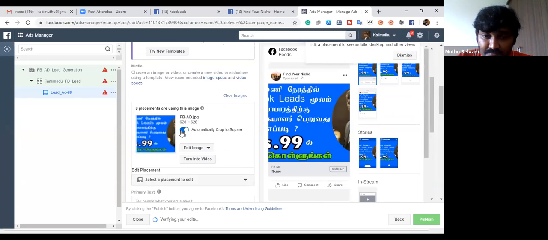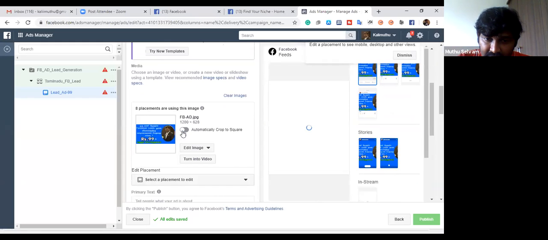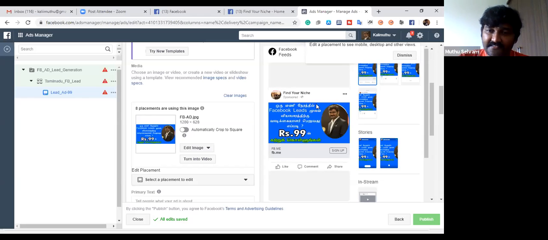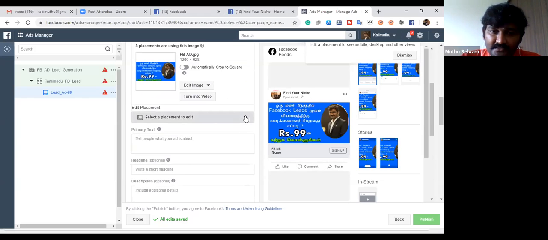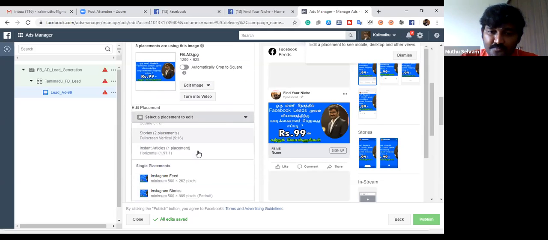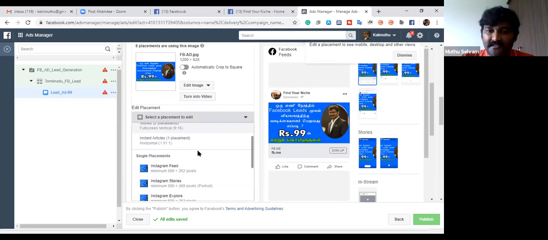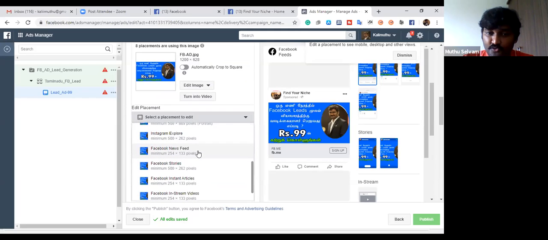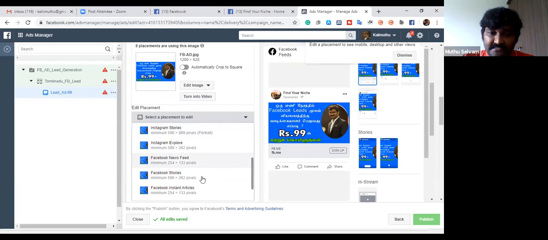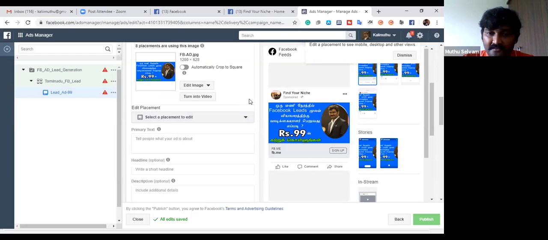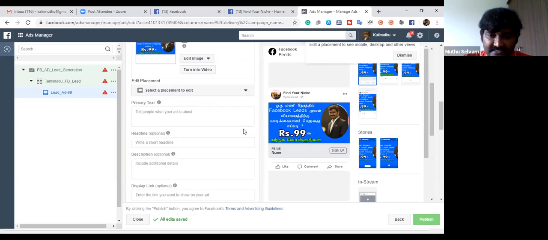This button, don't switch it on. If you switch it on, it is not compatible. So switch it off. Then what happens? It fits all the placements. Facebook has different placements, like stories and articles, so many things are available. So it is exactly suitable for very nice visibility. That's it. Nothing else to do. Very simple.